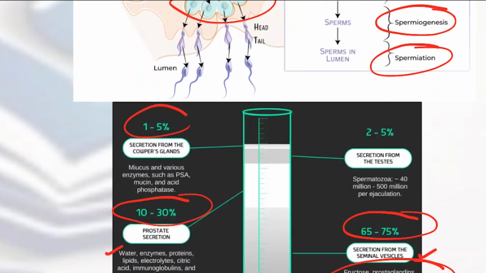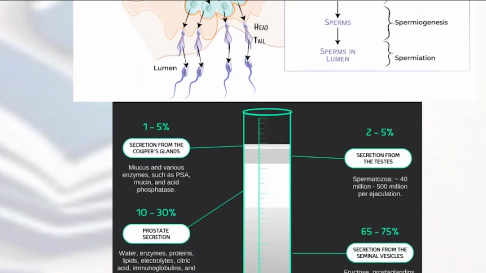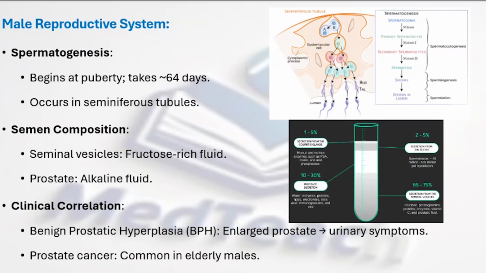1 to 5% of the secretions are going to come from the Cowper's glands, which consists of mucus and various enzymes such as prostate-specific antigen, mucin, and acid phosphatase. 2 to 5% of the secretions are going to come from the testis. Spermatozoa usually consist of 40 million to 500 million per ejaculation. So, basically as we have seen, seminal vesicles secrete a fructose-rich fluid and the prostate is going to secrete alkaline fluid into the semen.